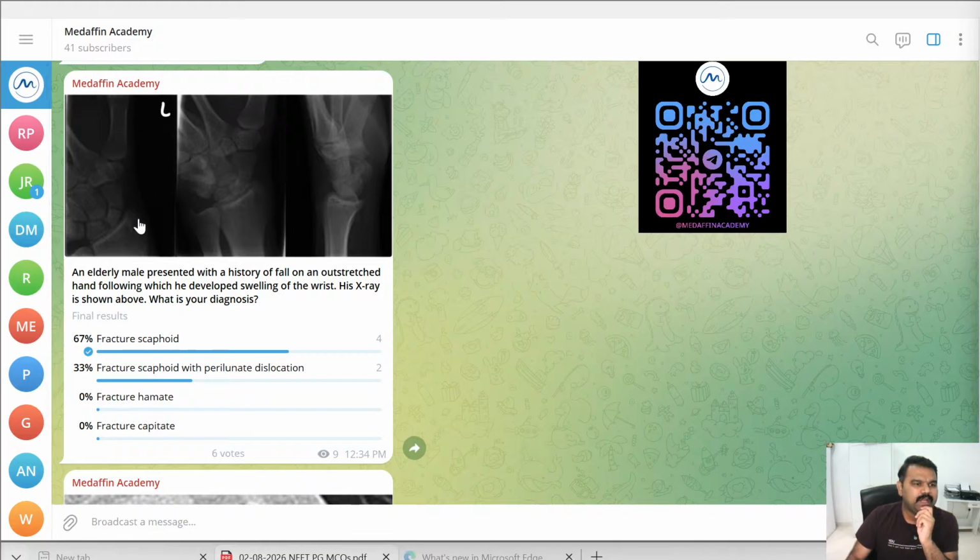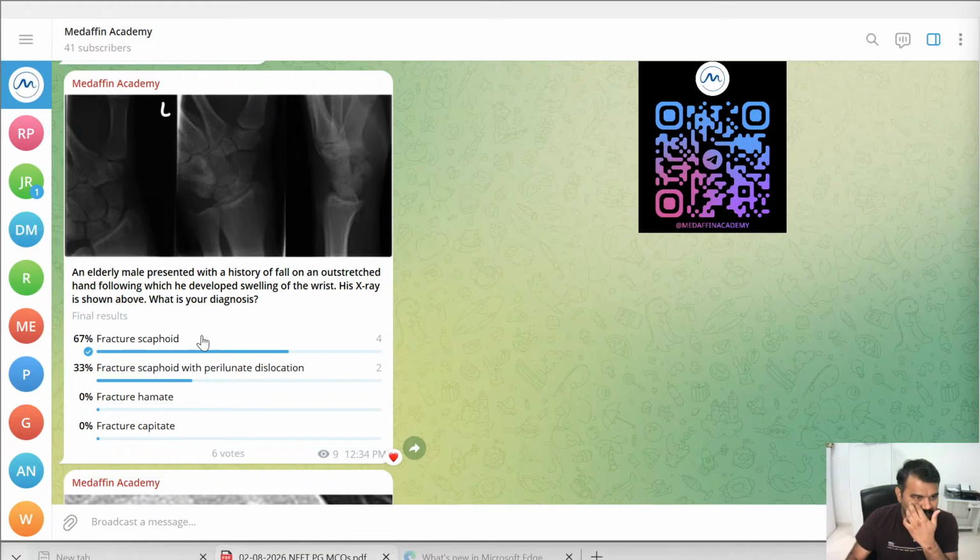Coming to the next question, it's another image based question. An elderly male presented with a history of fall on outstretched hands, following which he developed swelling of the wrist. His X-ray is shown above. There are three views: lateral, oblique, and anterior posterior. What is your diagnosis?